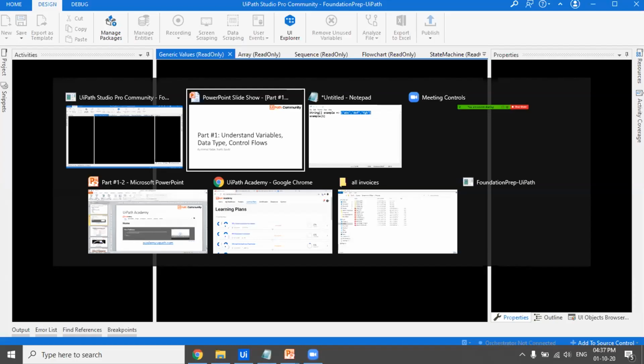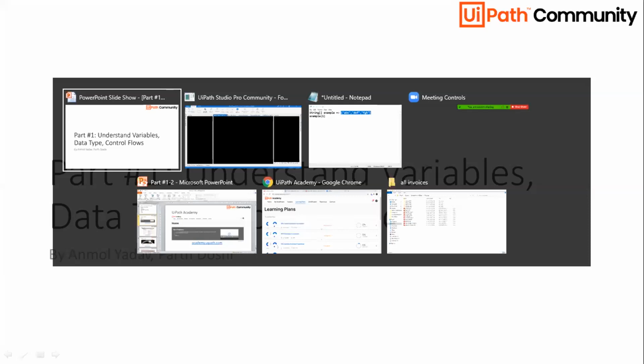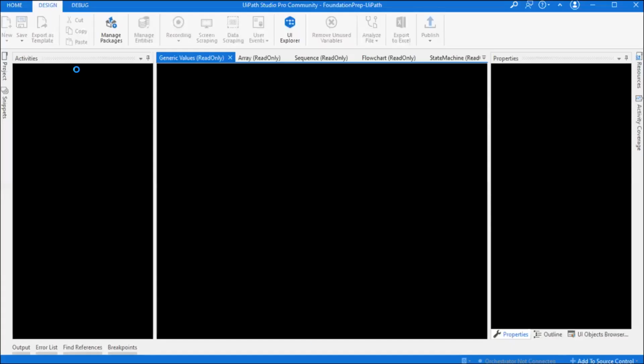Talking about the generic variables, wherein we can store numeric values and also strings.